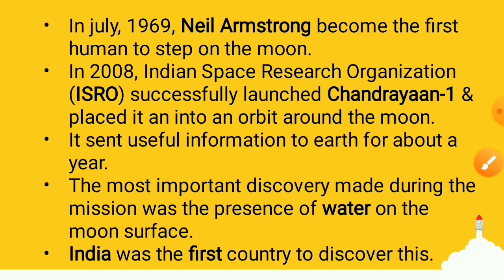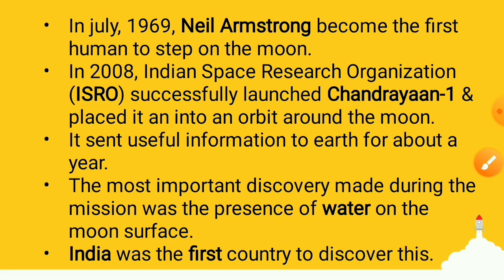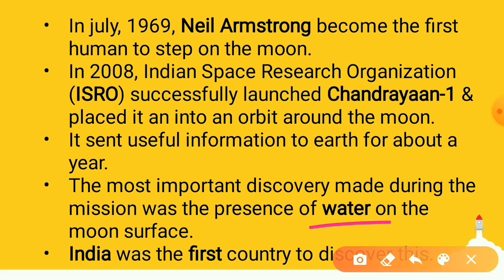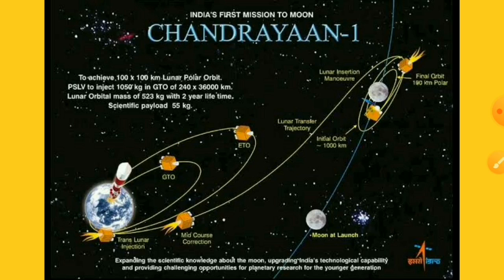In 2008, the Indian Space Research Organization, ISRO, successfully launched Chandrayaan-1 and placed it into an orbit around the moon. It sent useful information to Earth for about a year. The most important discovery made during the mission was the presence of water on the moon's surface. India was the first country to discover this. You can see here the picture of Chandrayaan-1, India's first mission to the moon.